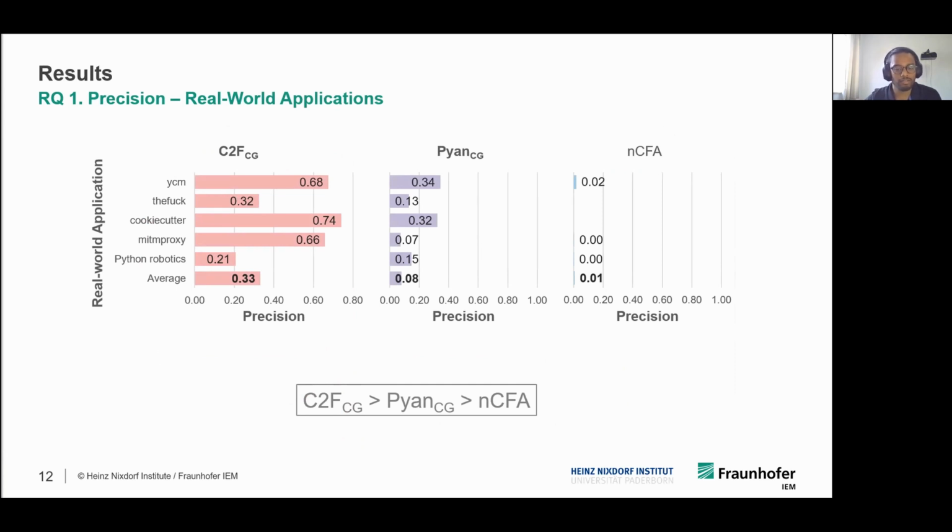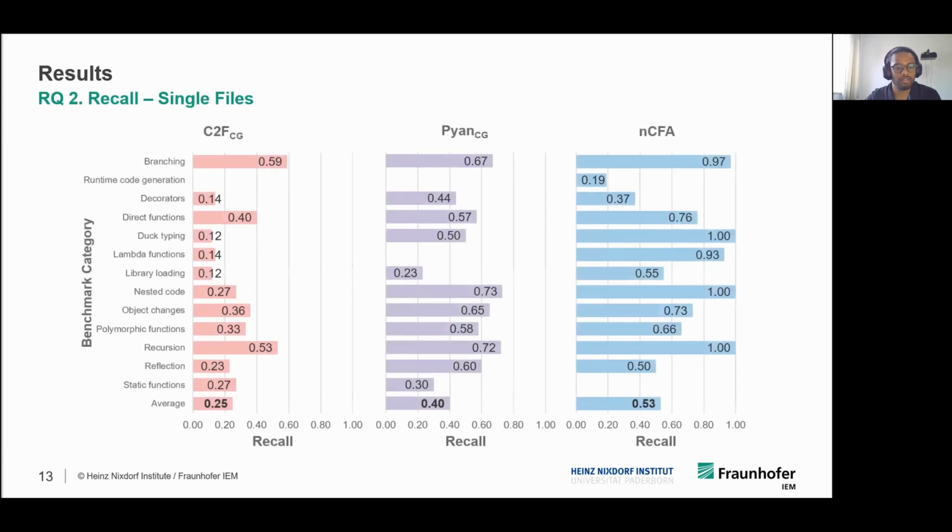Now let's look at the results from recall from the synthetic test. Here we have a bit of contrasting results. Code2Flow, which was the most precise, is the least in recall, which means that most of its edges are not present in the dynamic call graph. We can see the contrast in the case of NCFA as well, which means a call graph having less precision and high recall says that most of its edges are present in the dynamic call graph.